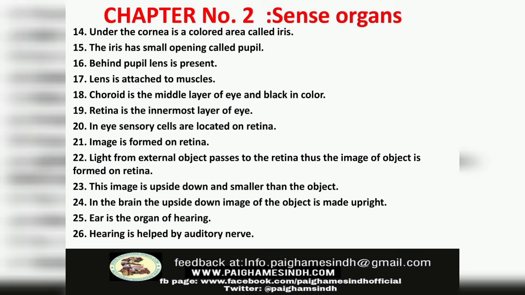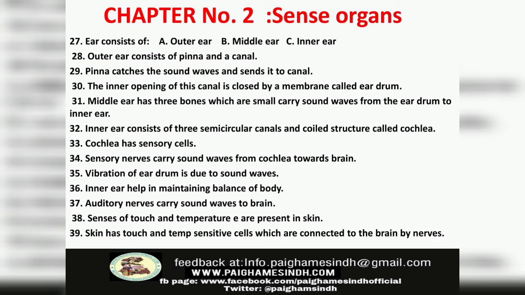Number 25. Ear is the organ of hearing. Number 26. Hearing is helped by auditory nerve. Number 27. Ear consists of outer ear, middle ear and inner ear. Number 28. Outer ear consists of pinna and a canal. Number 29. Pinna catches the sound waves and sends it to canal.